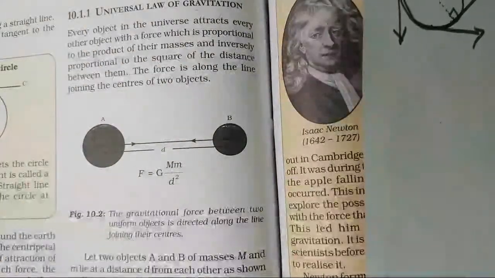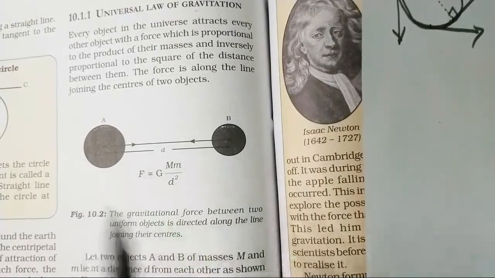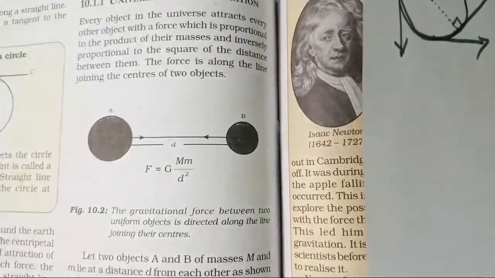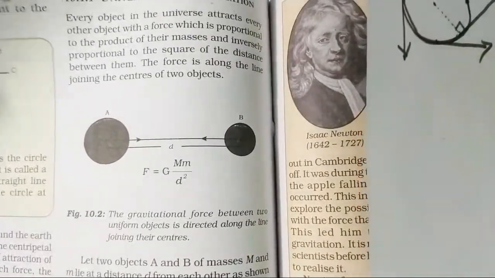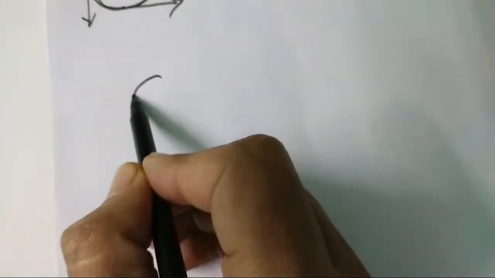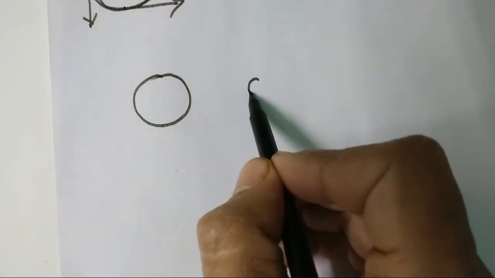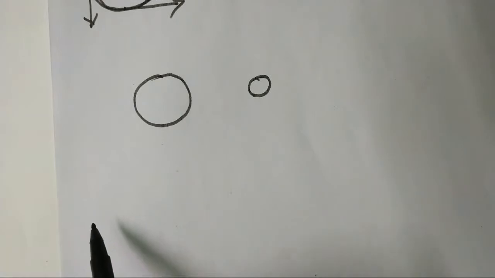In this picture, the bigger object and the smaller object symbolize two bodies which have different mass. So let's understand Newton's law. If we imagine that there is an object which is the sun, a bigger object, and there is an object which is small, that is the earth.